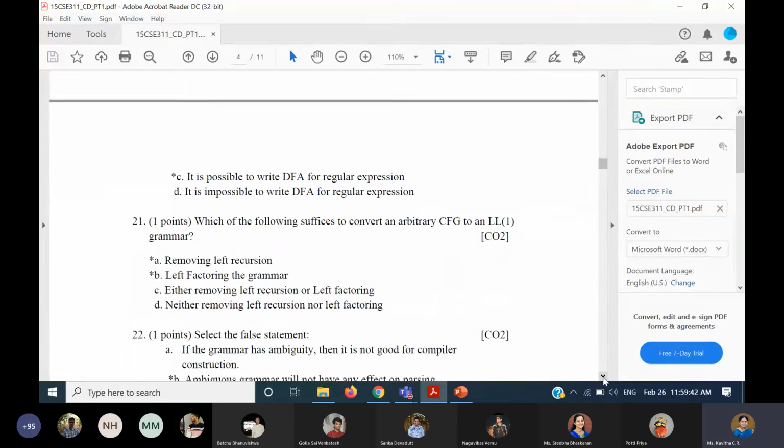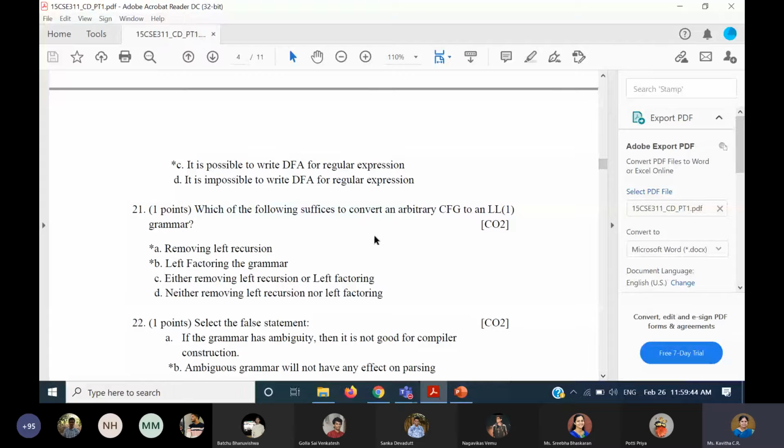Coming to the 21st question, which of the following is required to convert, and I think everybody would have answered this. Both are required. Removing left recursion is required, and performing left factoring is also required. In some rules we will have left recursion, and in some rules left factoring is required. So both have to be applied one after the other. So both are required.